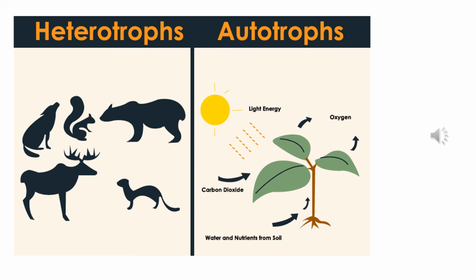Apart from the green plants, all of the organisms, the primary consumer, secondary and tertiary consumers and all other organisms, they cannot prepare their own food by the process of photosynthesis, and they depend on the green plant directly or indirectly for energy and nutrition. So they are called heterotrophs. Hetero means other and troph means nutrition. So the heterotrophs are the organisms that depend on other organisms for their nutrition and energy requirement.